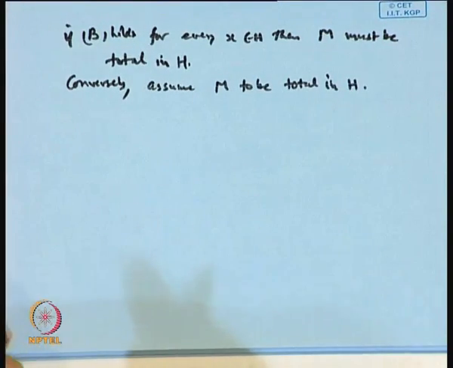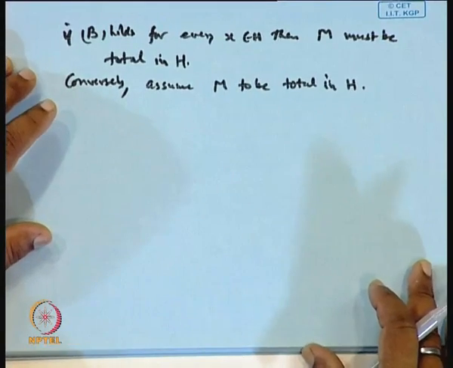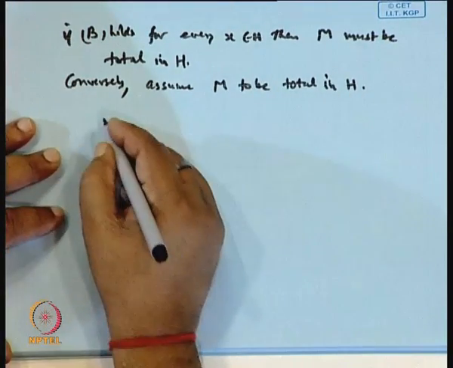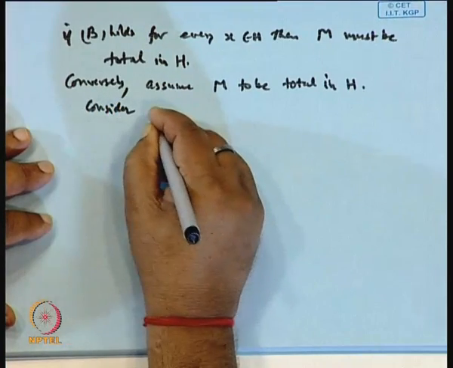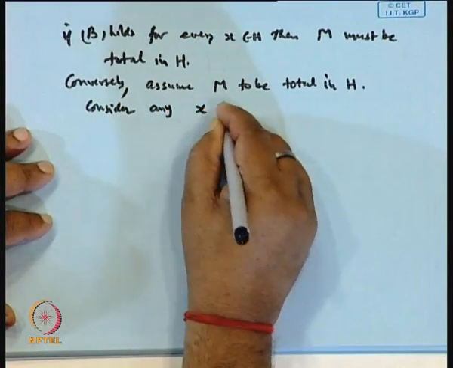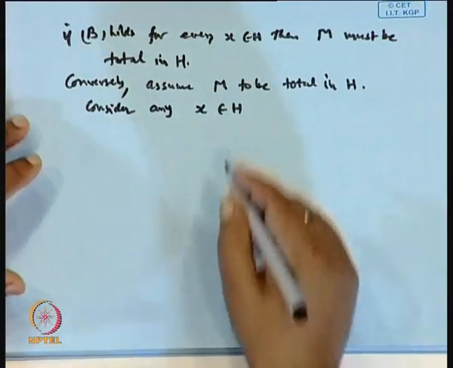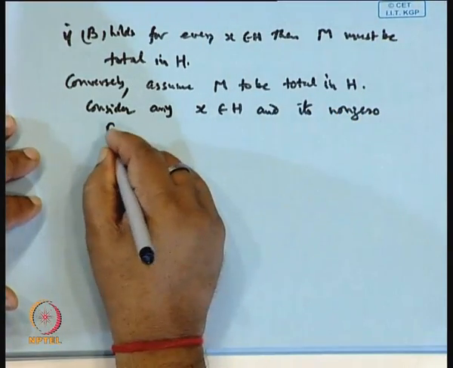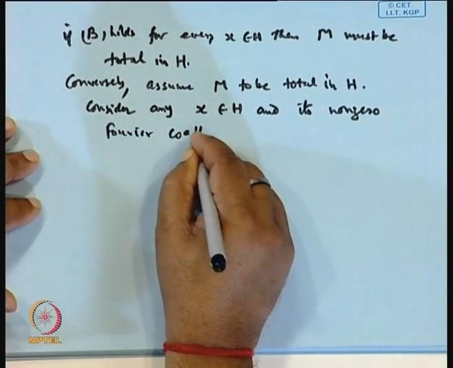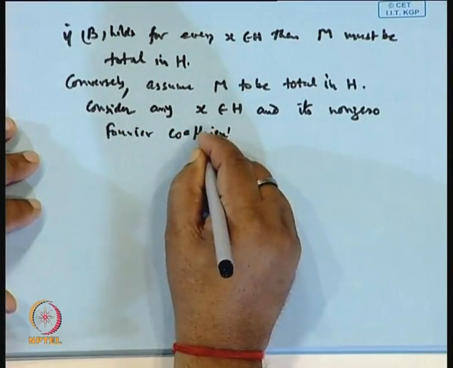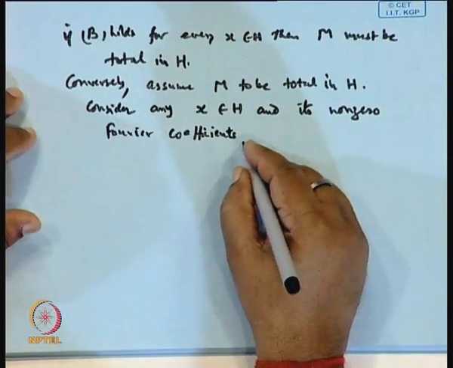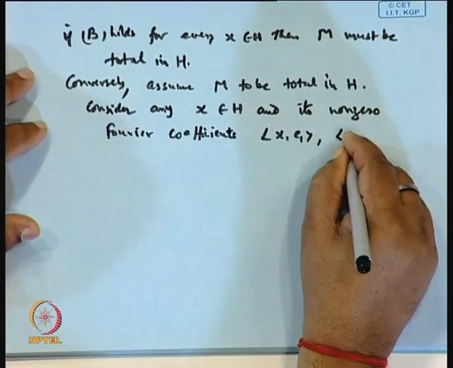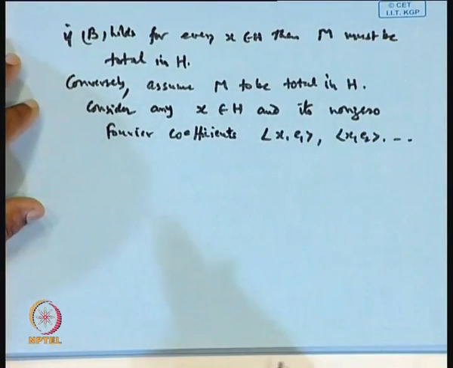Now, again there is one result which we have not done, but we will do it here. So, we will first write: consider any x belonging to H, and its non-zero Fourier coefficients ⟨x, e1⟩, ⟨x, e2⟩ and so on, Fourier coefficients arranged in order.